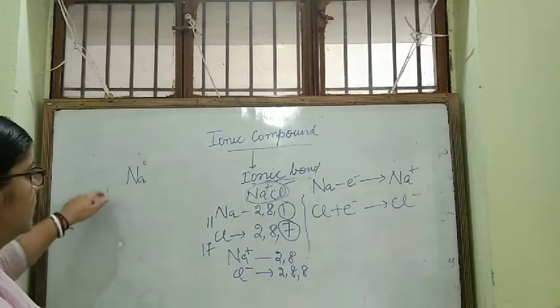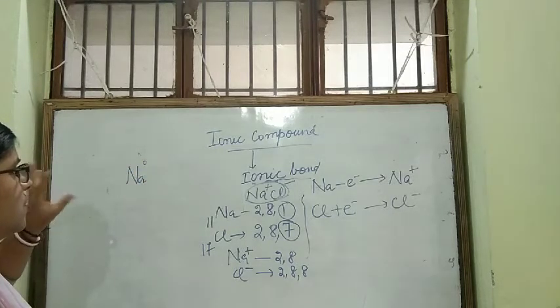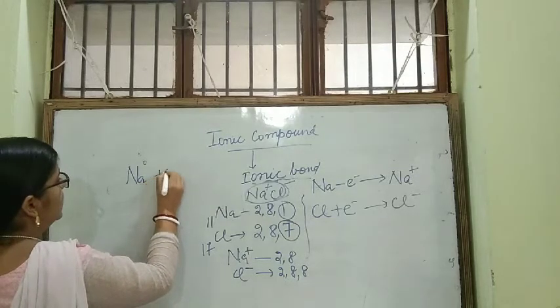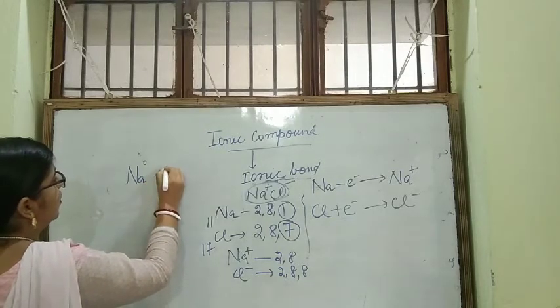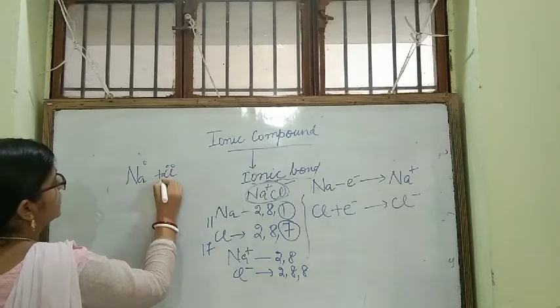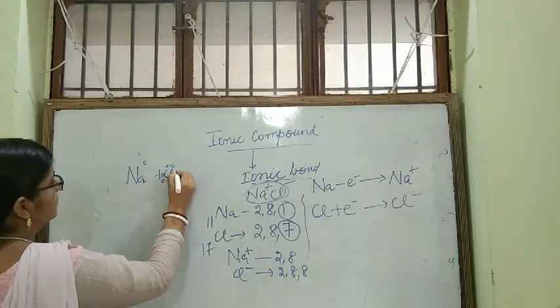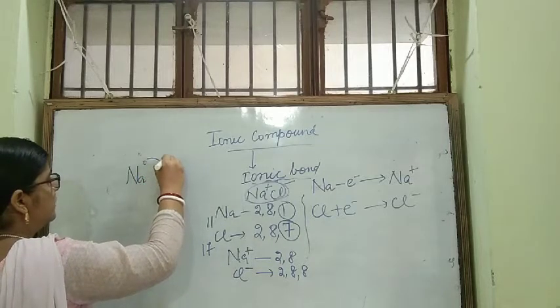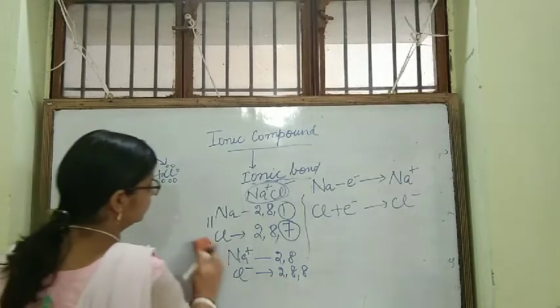The number of electrons in the valence shell we show with dots. Now chlorine is having 7 electrons, so it will be shown like this. Now sodium gives up this electron